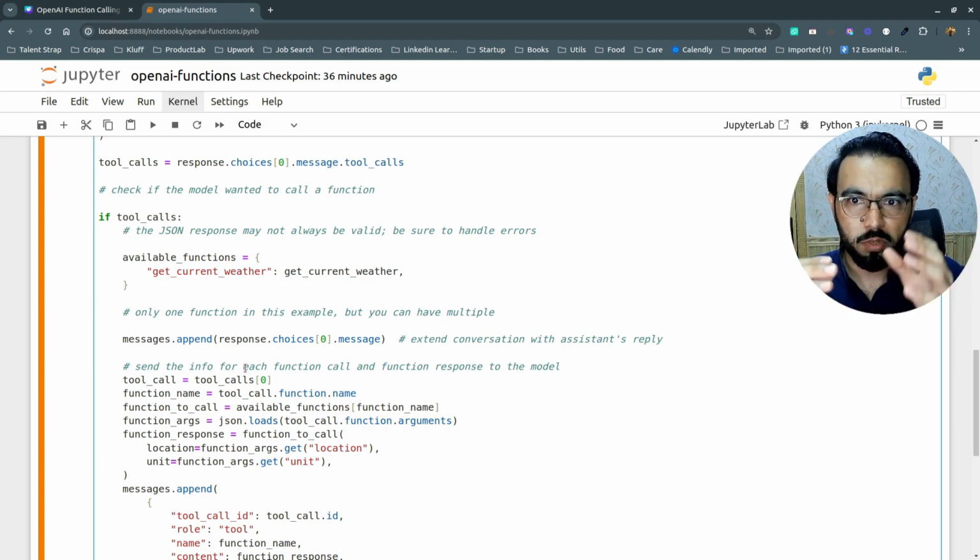So just to keep the context and make the GPT model context aware, and since we are calling the GPT model 2 times, one time we are calling it for deciding whether the GPT model needs to call a function or it has a text-based response.